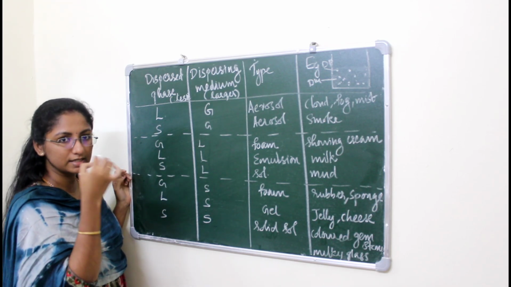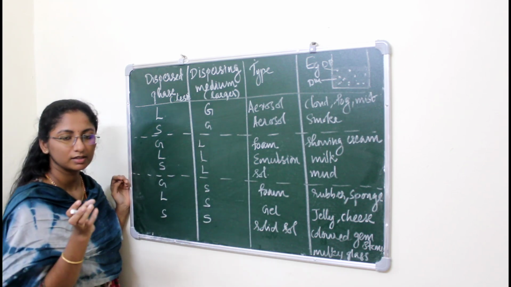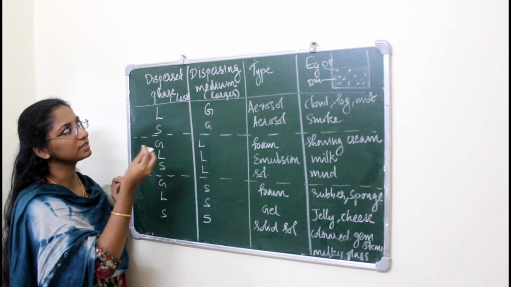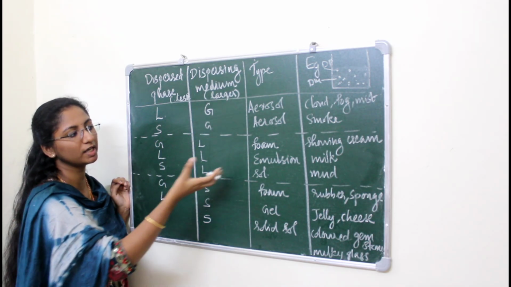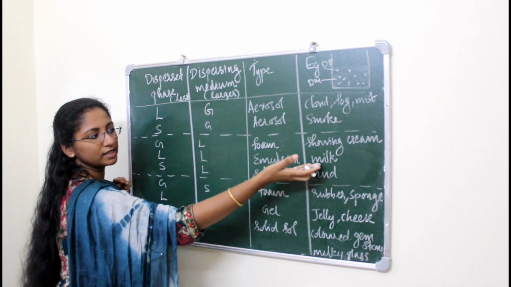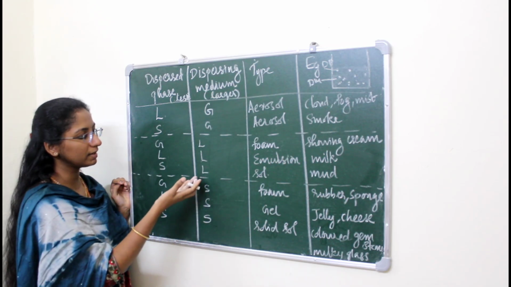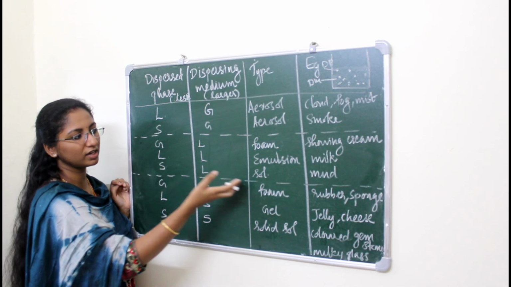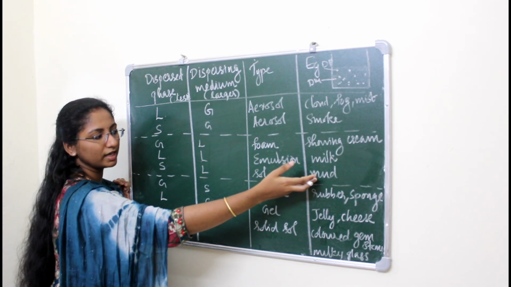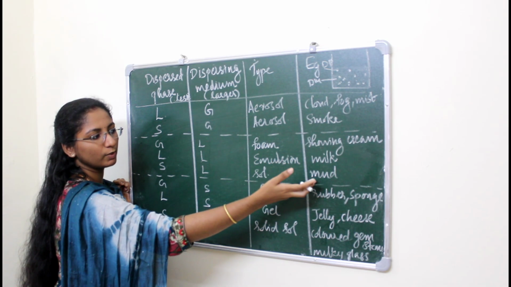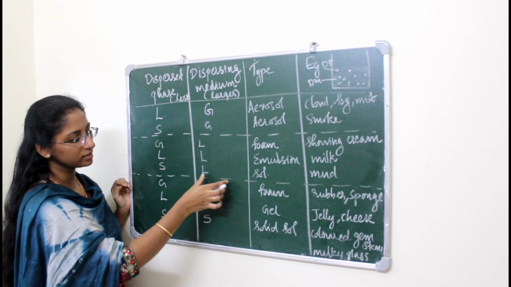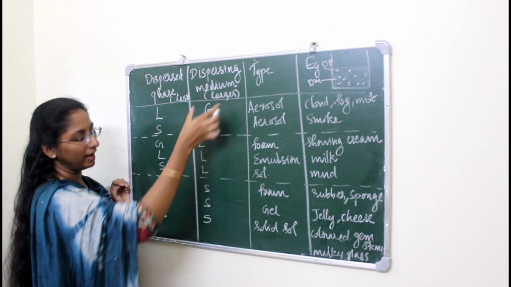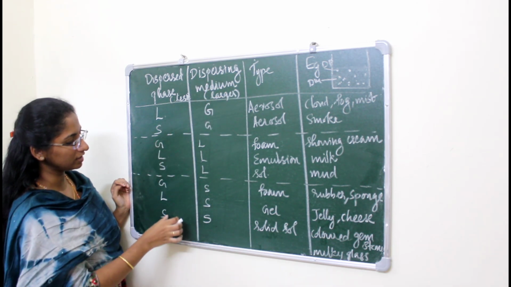If the particle size is less, as in the case of milk, that means within the water we have milk components, right? So milk particles are the dispersed phase and water is the dispersing medium. So it's an example for emulsion. The example is milk. Similarly, in a liquid dispersing medium we have a solid dispersed phase, we call it a sol. The example is mud.